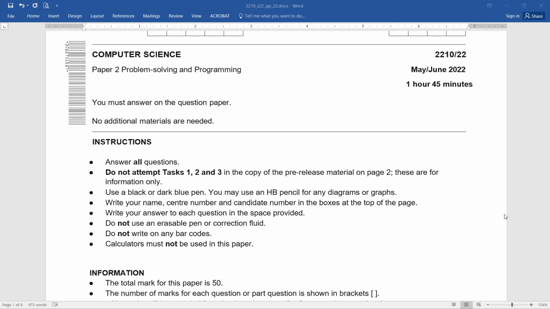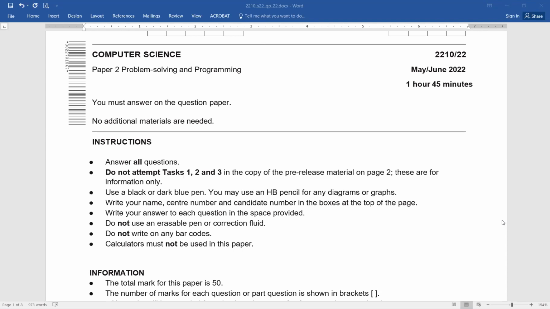By the way, this was the paper where we were working on pre-release material, and you can take this pre-release material just for the purpose of practice also, just for preparing your scenario-based question, which is an unseen question. So that will help you a bit in improving your programming skills, okay?